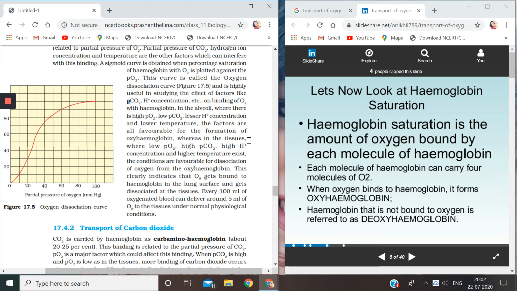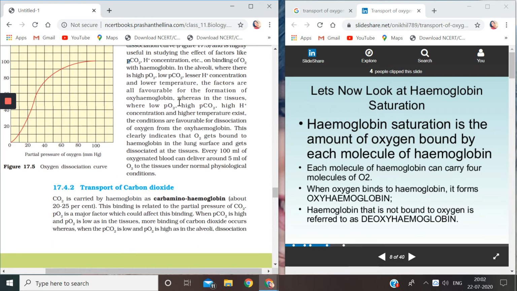Whereas in tissues, the conditions are just the opposite, where the partial pressure of oxygen is low, partial pressure of carbon dioxide is very high, hydrogen ion concentration is also very high, and temperature is also high. So all these conditions are not favoring binding of oxygen with the hemoglobin. Binding will not happen, then what will happen? Dissociation will happen, dissociation of oxygen from the oxyhemoglobin.